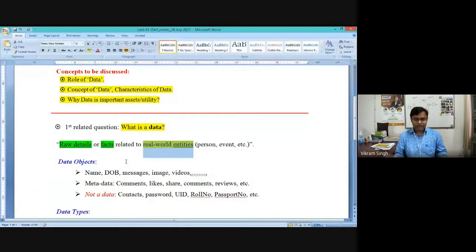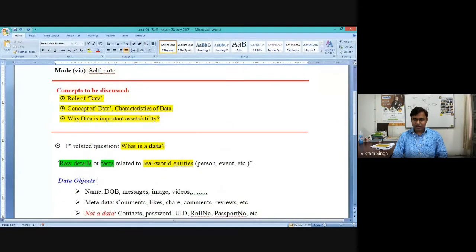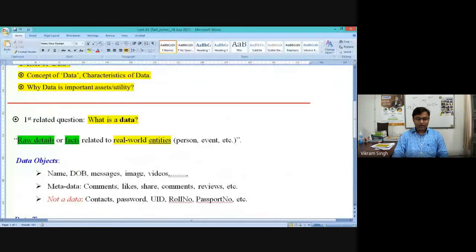So what are the different things we are talking about? What are the different details we are mentioning or indicating, which could be a type of data? The next thing I wanted to discuss with you, I hope you have this clarity, is that when we say data or data objects, what would be the possible things appearing in your mind?